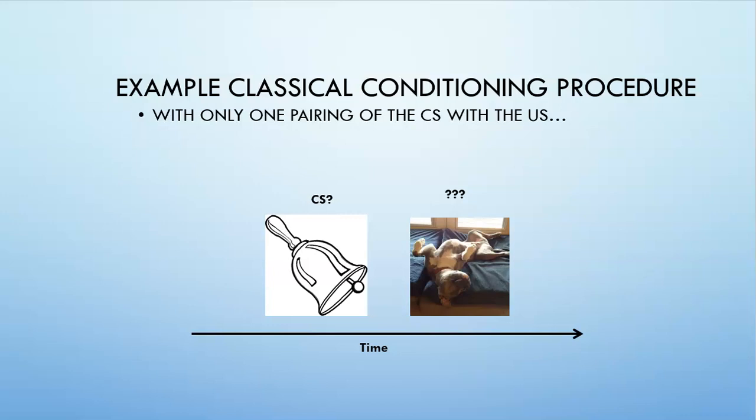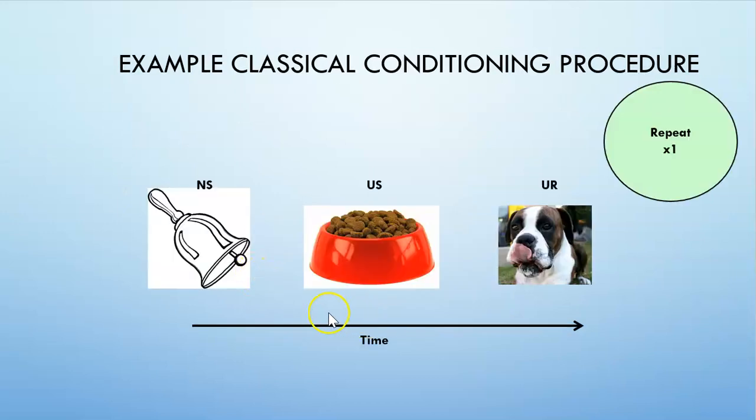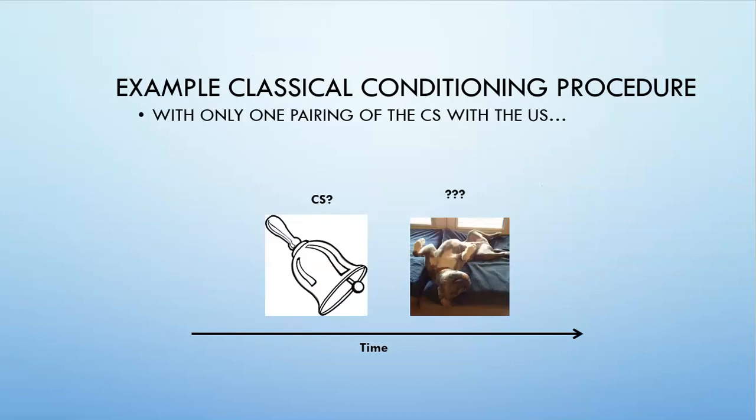Now what would happen if we only have the bell and the dog, right? If we have a conditioned stimulus, what is the dog going to do? This is if there's only one pairing. Say this happens one time, and then the second time, we just produce the bell.